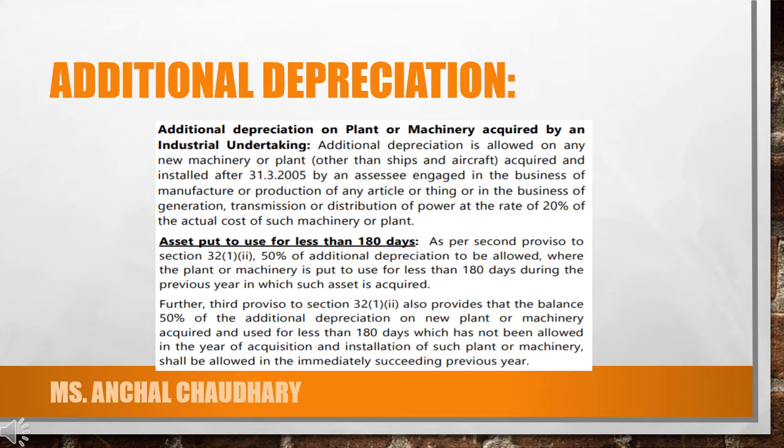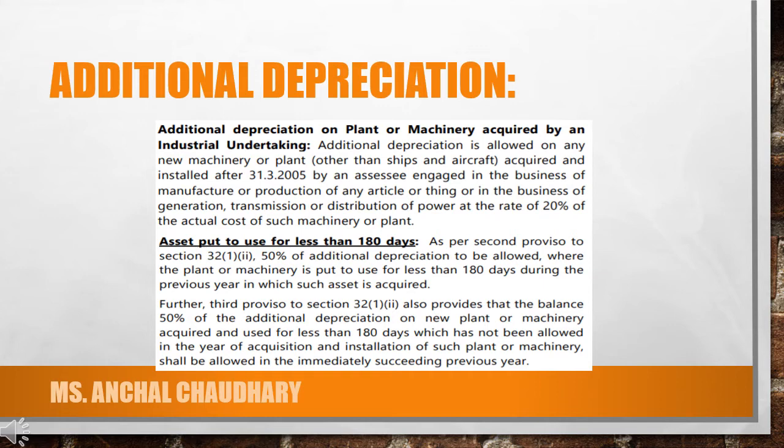So after calculating the depreciation on all the assets, then in the question you have to find out the additional depreciation. Whatever amount you have calculated for depreciation, you have to add on the additional depreciation in that amount.